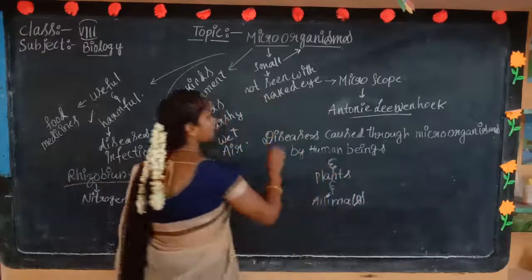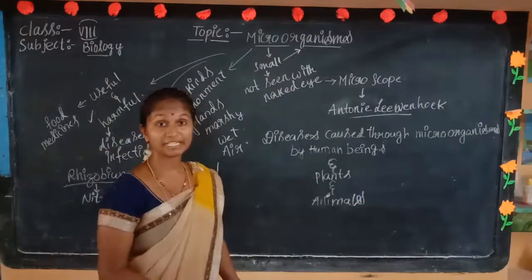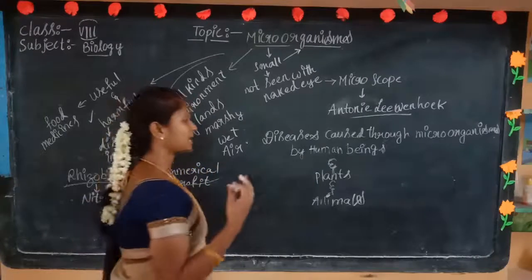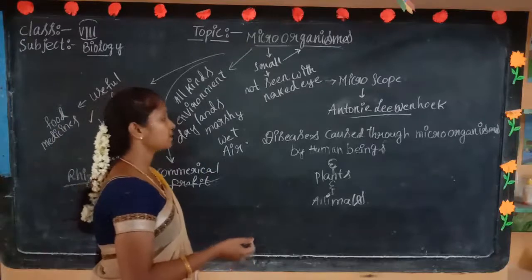What are they? In human beings, how will they be caused? They cause hepatitis B and some cancer diseases, bladder diseases, and we already discussed